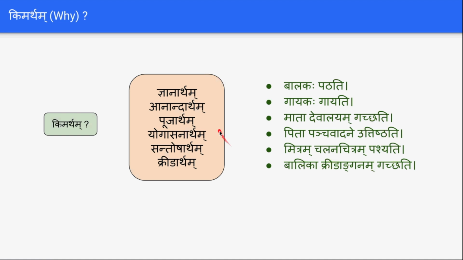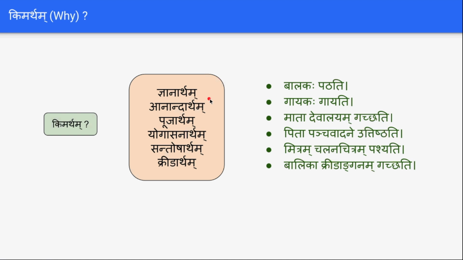So if you observe, the answers for all these kimartham questions end with artham. Like jnanam, jnanartham; anandam, anandartham; puja, pujartham; yogasanam, yogasanartham; santoshah, santoshartham; krida, kridartham. Whenever we suffix with artham, that becomes a reason for the question.